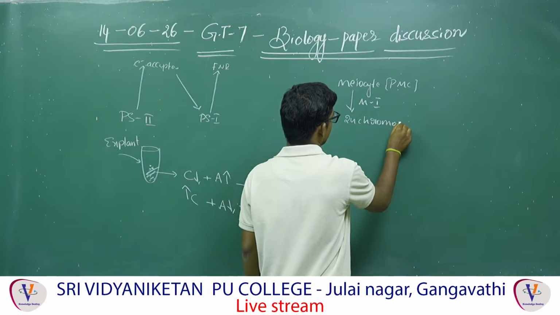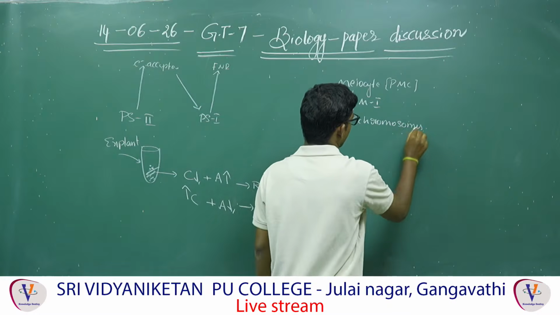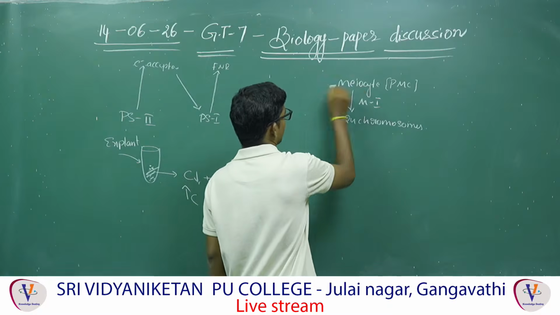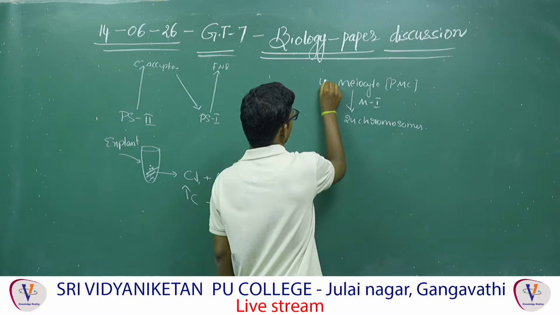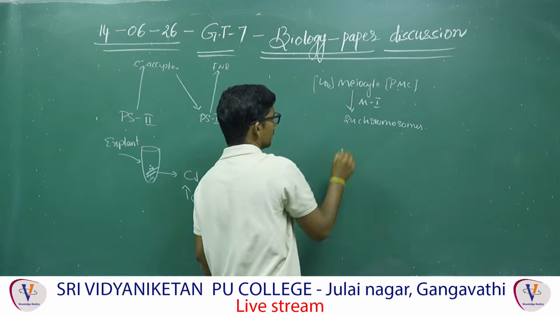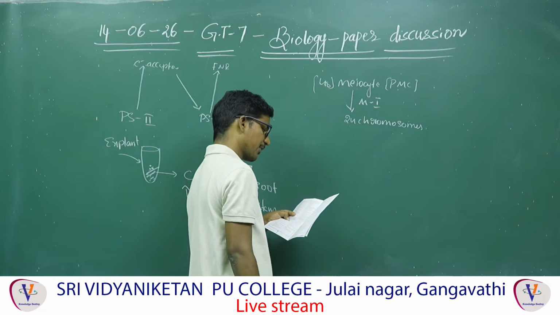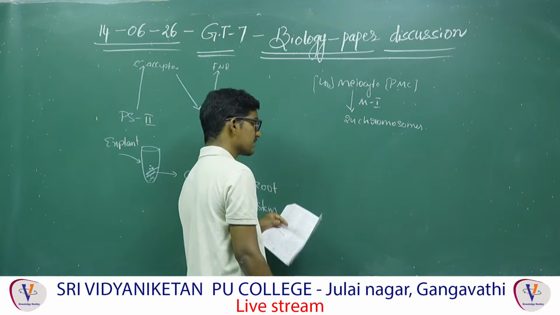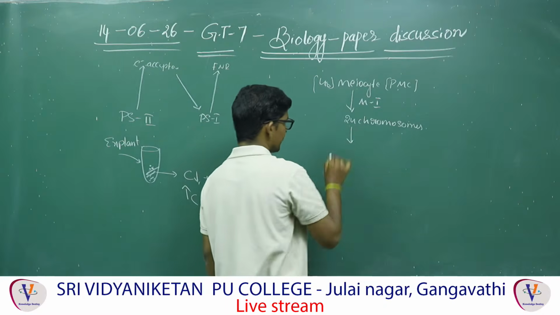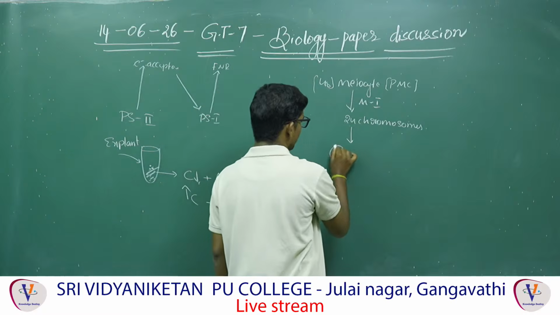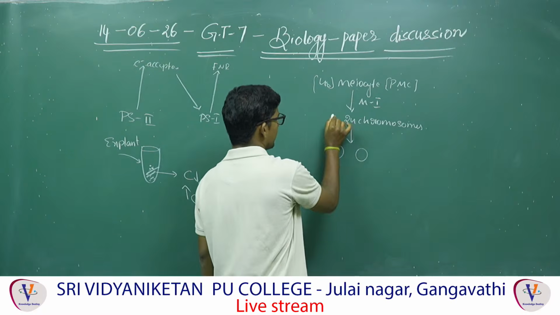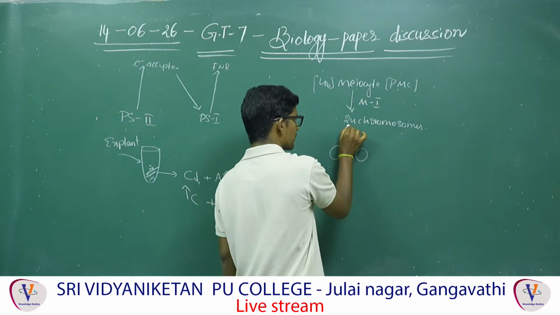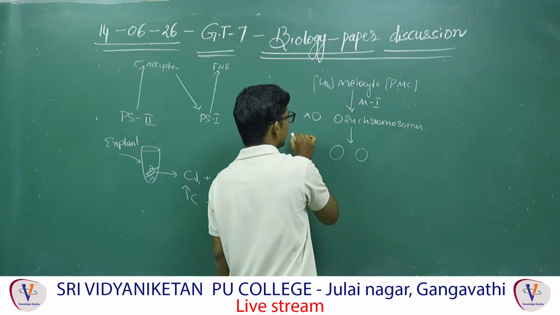That means meiosis is an equational division? No, it is a reductional division. So, the number of chromosomes will be halved here. It means 48 chromosomes became 24 chromosomes. But that is not the point of the question here. How many chromosomes and chromatids will be present in each resulting cell? From this, how many cells are formed? 2 cells will be formed. Actually, after meiosis 1, 2 cells are formed that will produce 4. But here the question is about 1 cell. The other cell they didn't mention.